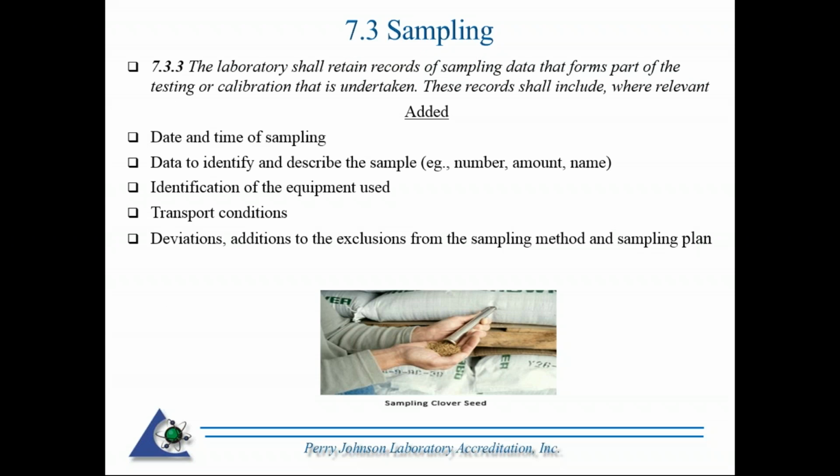So records, again, you had to retain records from 2005. However, there are additional records that need to be included and maintained in 2017 when you're sampling, which will include the date and time of sampling, data to identify and describe the sample, identification of the equipment used, transport conditions, and any deviations, additions to or exclusions from the sampling method and sampling plan.